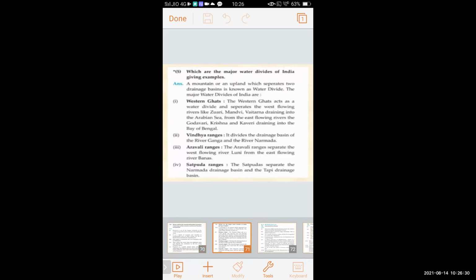Next question. Which are the major water divides of India? Give examples. The mountain or an upland which separates two drainage basins is known as a water divide. The major water divides are Western Ghat, Vindhya Ranges, Aravalli Ranges, and Satpura Ranges.